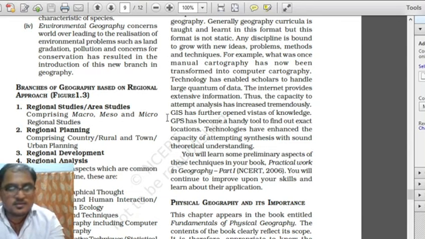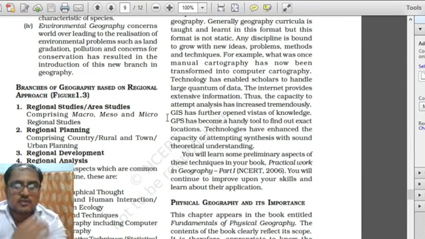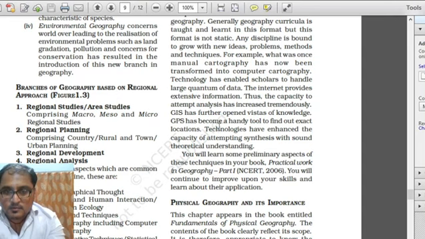Geographic information system and global positioning satellite have further opened the areas of knowledge. GPS has now become a handy tool to find out the exact location of a particular place. Technology has enhanced the capacity of attempting synthesis with sound technological understanding.